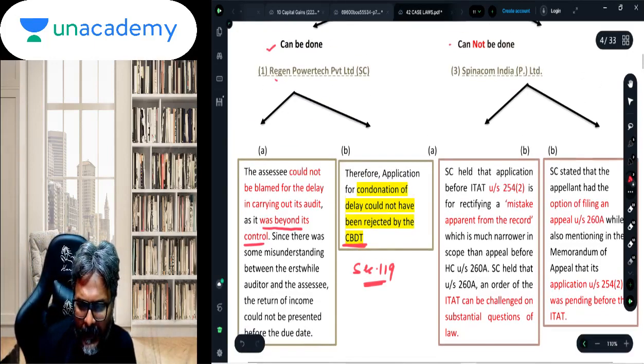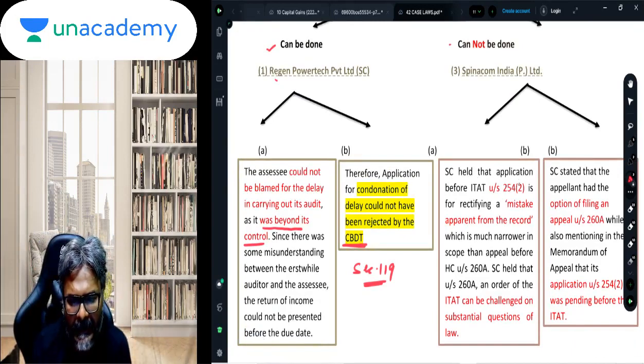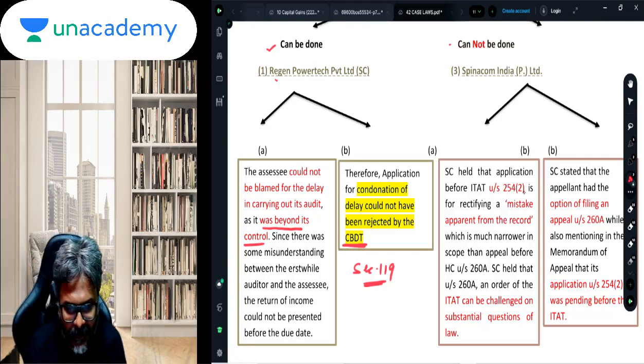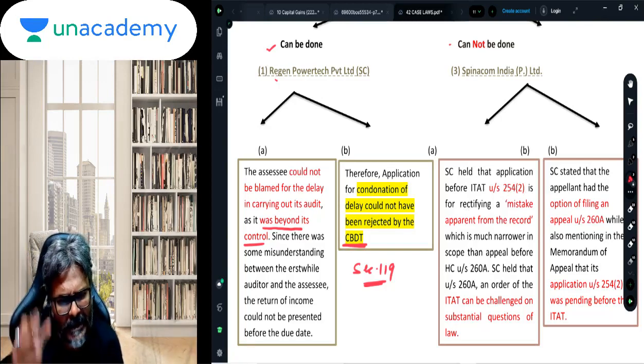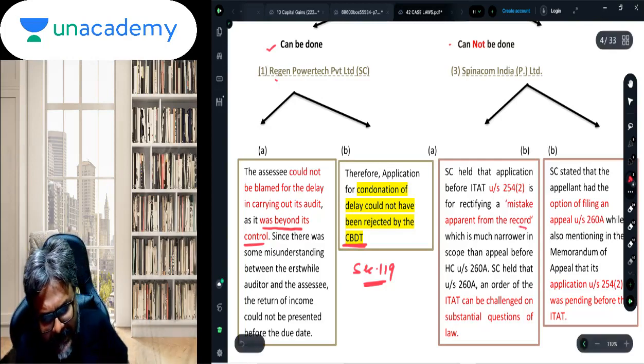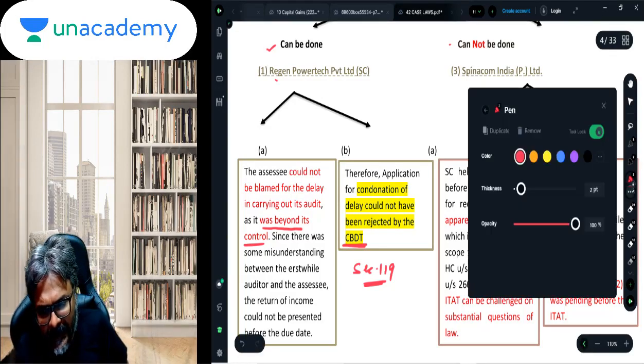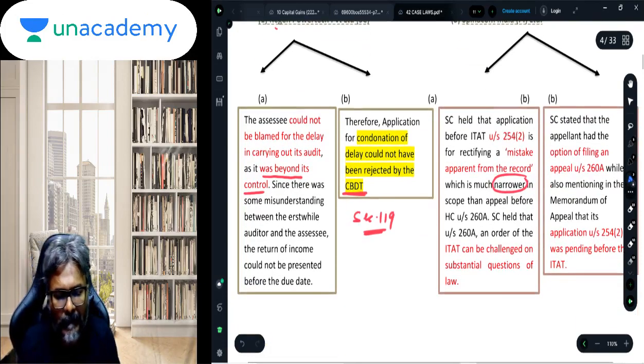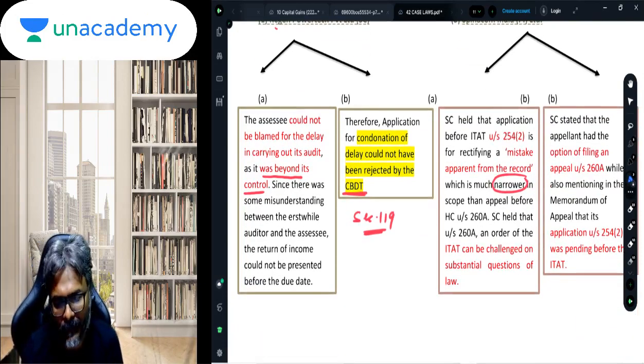So if you see over here, students, the Supreme Court held that the application before the ITAT under section 254(2) is for rectifying a mistake apparent from record, which is much narrower in scope as compared to the appeal before the High Court.